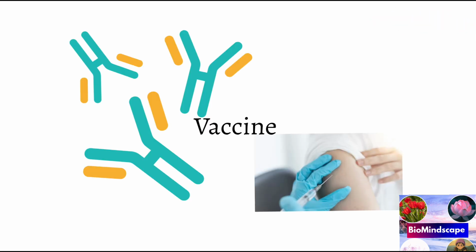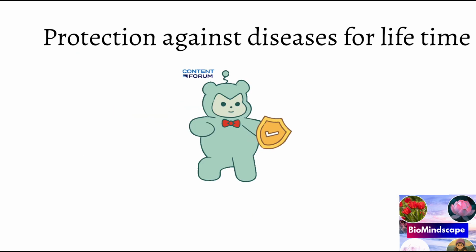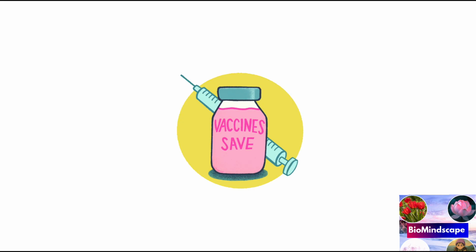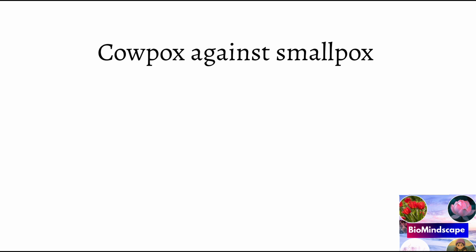Then active immunization, that is vaccination. People observed in the past that individuals who recover from certain diseases are protected for a lifetime, and this gave rise to the concept of immunization, which was given by Edward Jenner. He introduced vaccination in 1796 using cowpox to protect against smallpox.